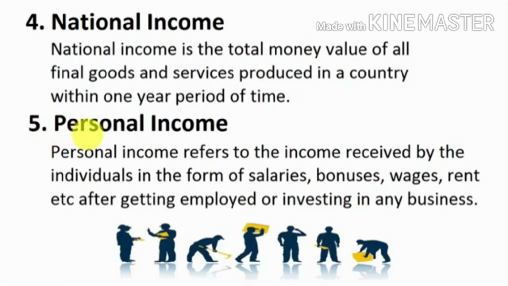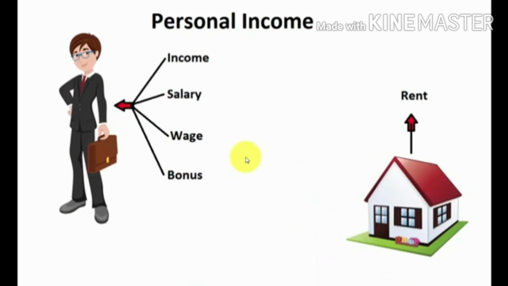The next concept of national income is personal income. Personal income refers to the income received by individuals in the form of salaries, bonuses, wages, rent, etc., after getting employed or investing in any business. Simply, we can say that personal income is the money received by individuals after completing their job or investing in any business, which includes salary, wages, bonuses, and rent from a house. One thing is very important: in personal income we do not exclude income tax. We also calculate income tax in personal income.